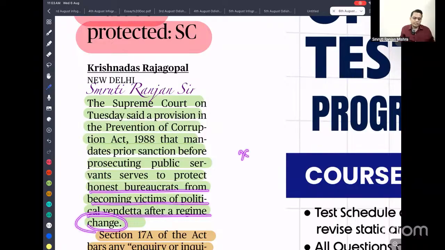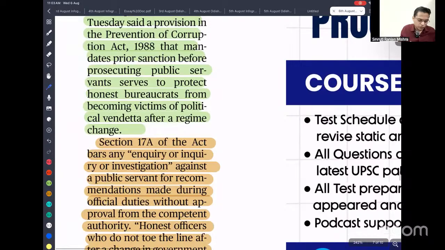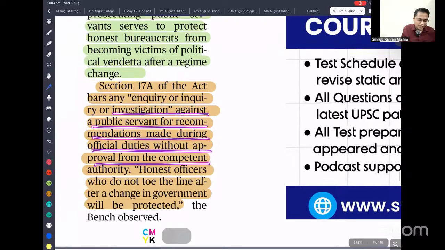Let's say party X is in power, and at that time A is an IAS officer doing excellent work. But after the change in political party, let's say Y is now the chief minister, and the Y party heads the government. They might take revenge action. So this provision is given for protection. Section 17A of the Act bars any inquiry or investigation against a public servant for recommendations made during official duty without approval from the competent authority.